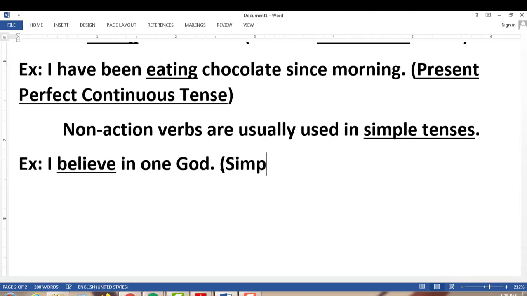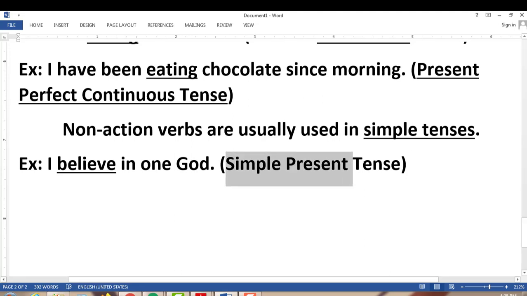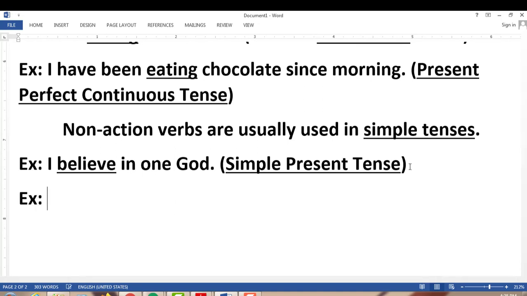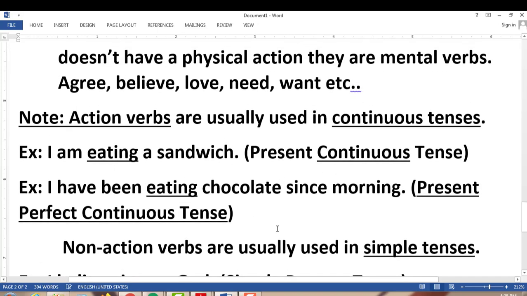So this is a simple present tense. As I told you, we use them in simple tenses. Next one, let me take one verb from here.